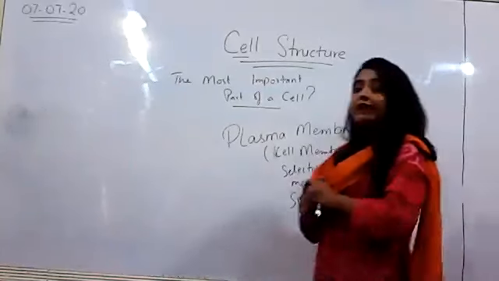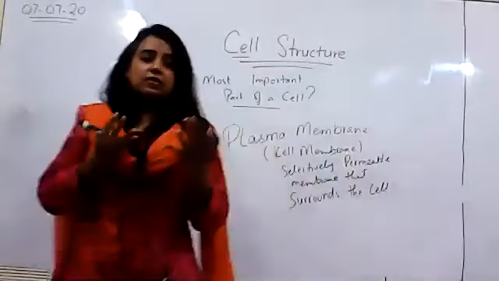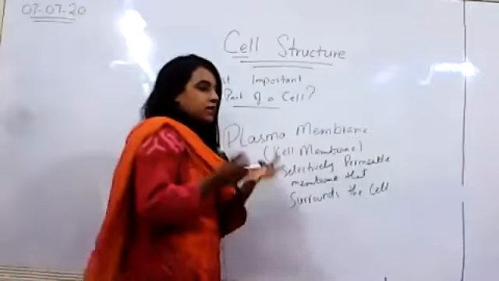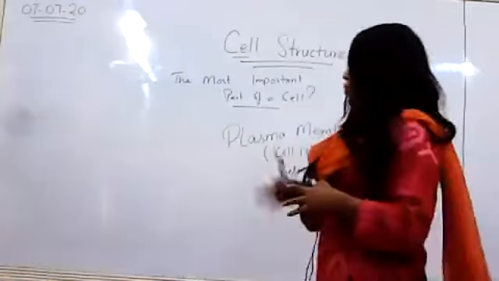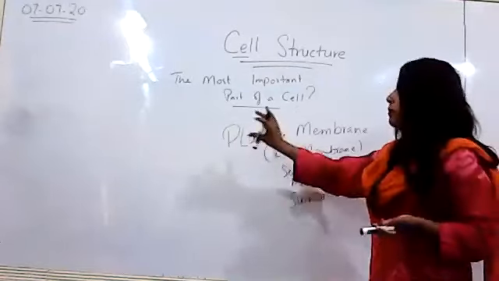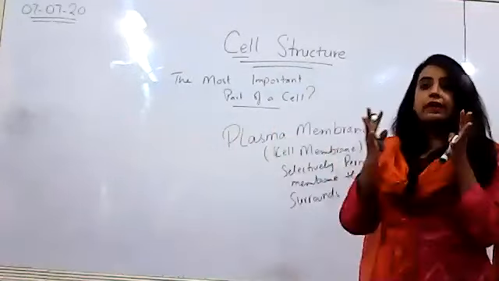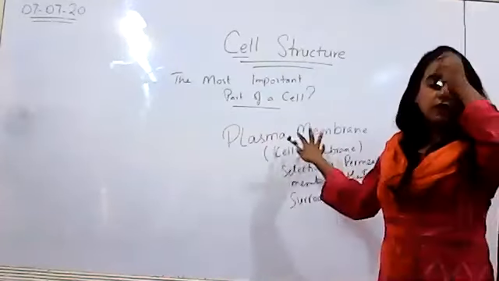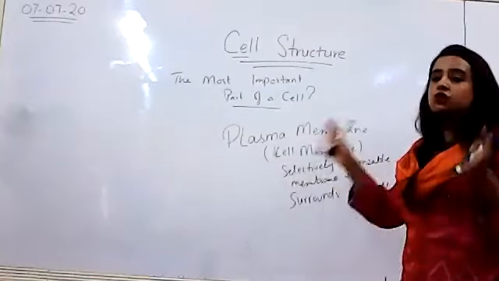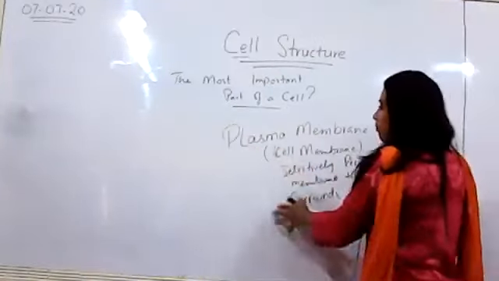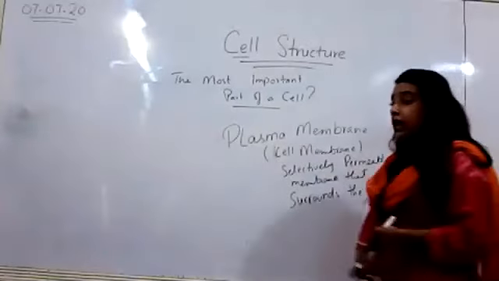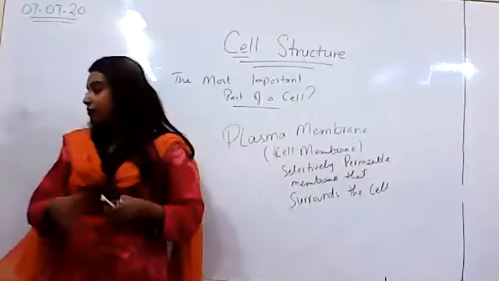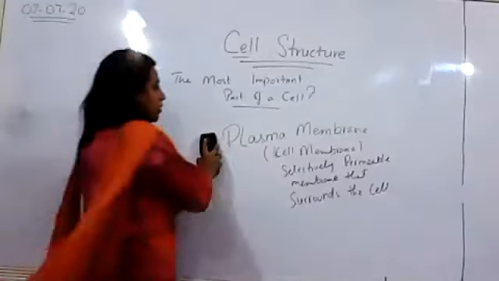So if we did not have the plasma membrane, that means the cytoplasm would be lying in the environment, right? There would be nothing separating the cell from the outer environment. So the most important part that actually separates the inner part of the cell from the outer environment is the plasma membrane. That means no plasma membrane means no cell, right? So this is the most vital part of the cell, and we will be studying it in detail in chapter number 4: what it is made up of, how it works and how it controls the cell, right? Okay.